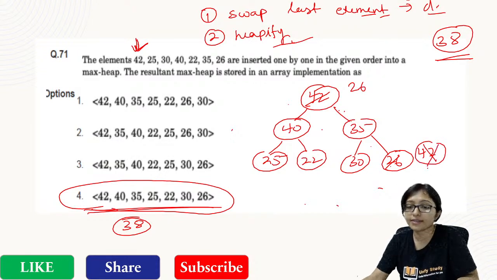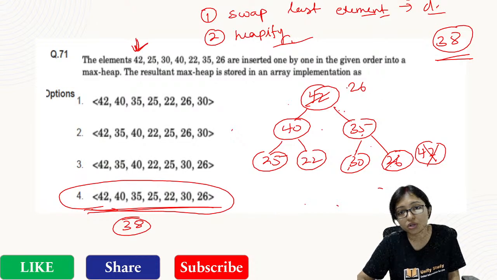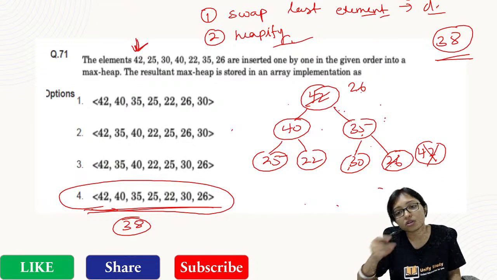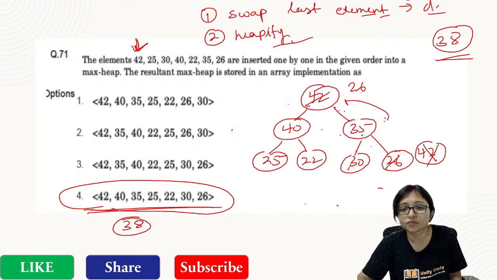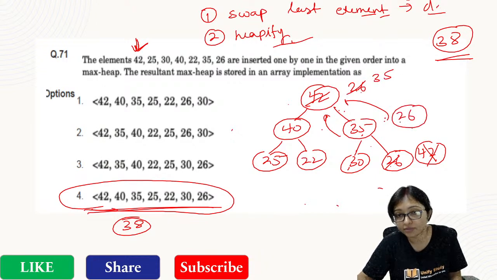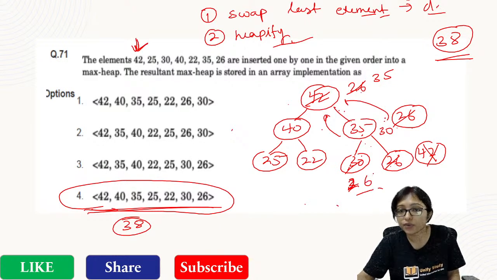After that we will delete this 42. Okay. Then 30, 35, there is not a problem. So I will do it. After that here what I can do, 26 can come here. No, that is not possible. So here, wait, here I have to go to the top: 35 will come here, 26 will come here. After that again it is not maintaining, that's why 30 will come here, 26 will come here. 30 will go there, 26 will come here.